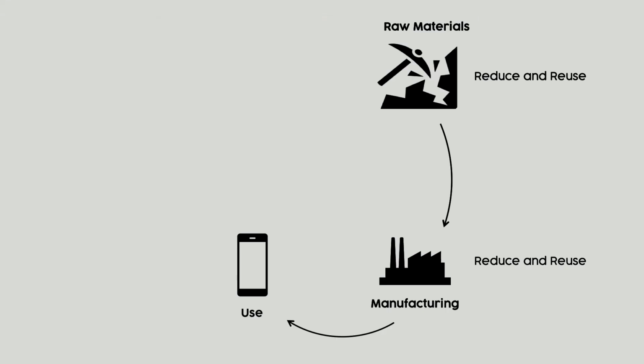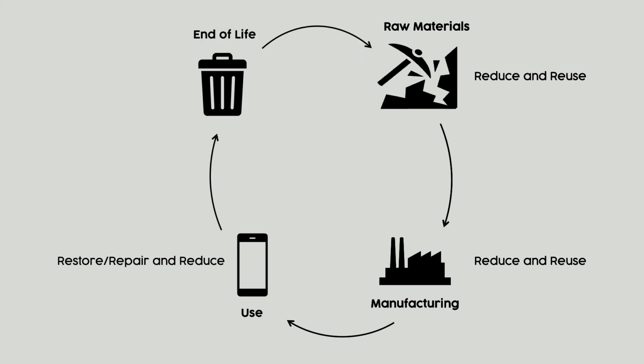Third, when using it, we should have a good supportive system in place that allows for repairing and also reusing different parts of phones in order to extend the lifespan of product use. This means actually already in the manufacturing process looking to build it as robust as possible and to have a supportive framework for repair process in place. And fourth, when actually disposing of the product because it's beyond repair, for example, then we have to have good recycling and reuse processes in place and see that most of the parts of the phone are reused when manufacturing new ones.